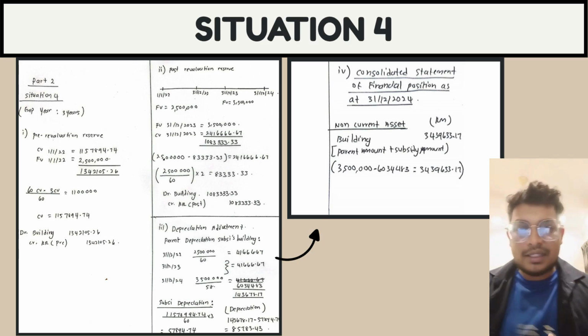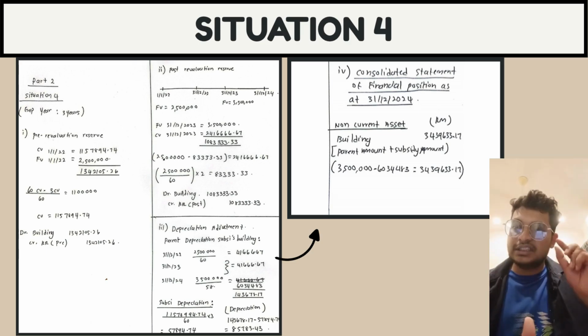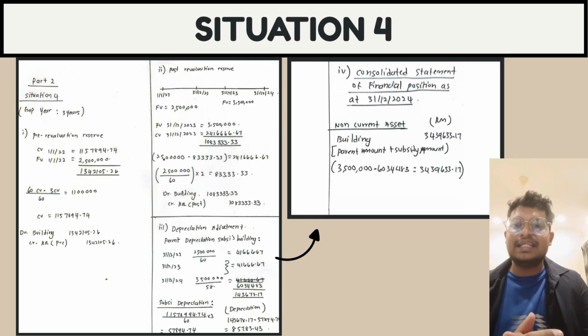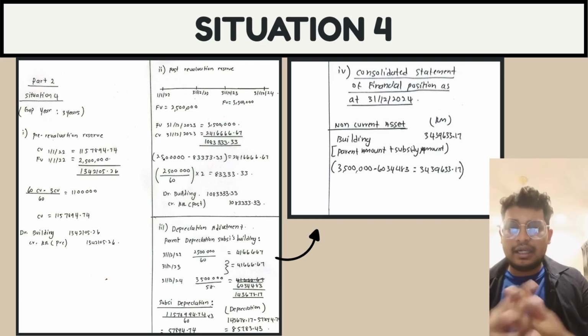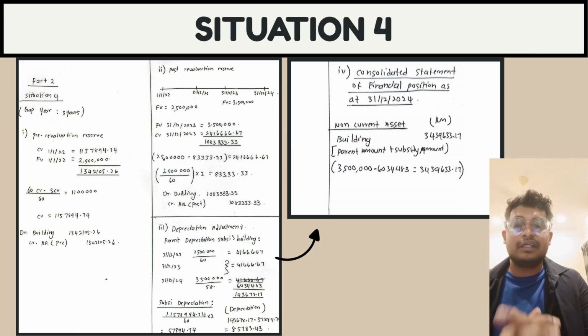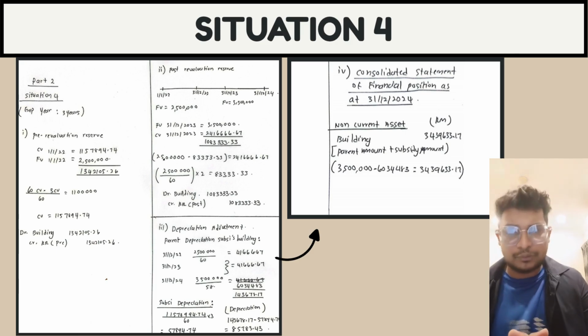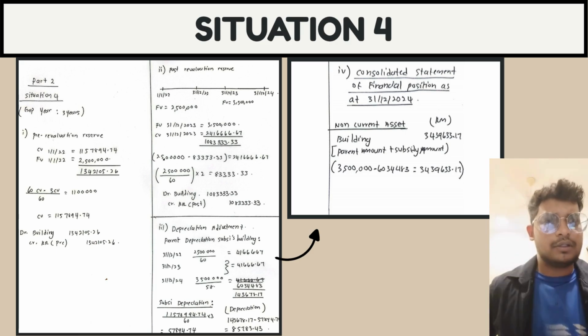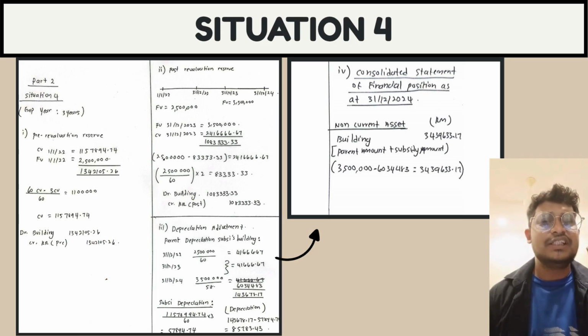We will be getting 1,100,000. And the CV, we just maintain at 1,157,894.74. At last, we can conclude that the journal entry is debit building, credit revaluation reserve, pre-revaluation reserve, which is 1,342,105.26.